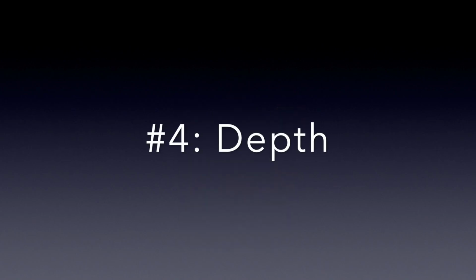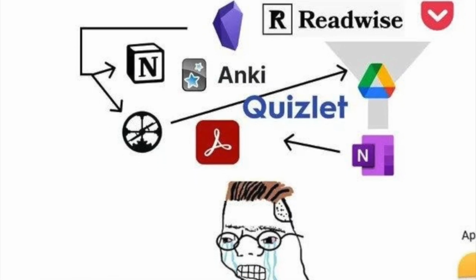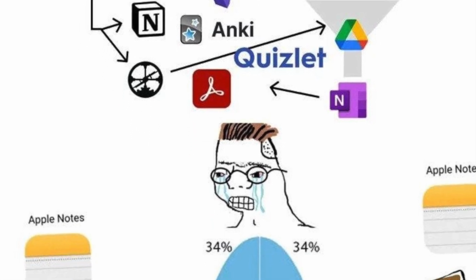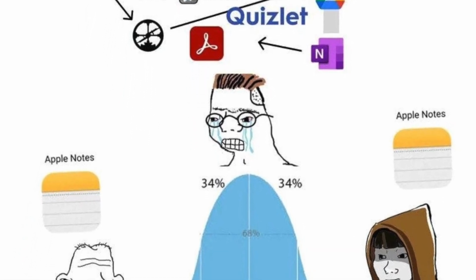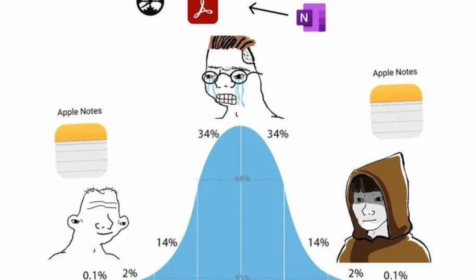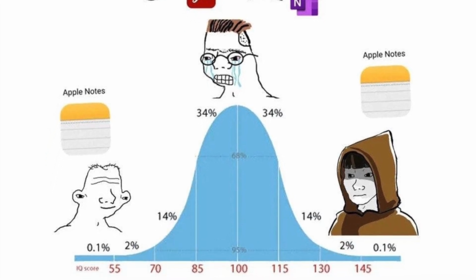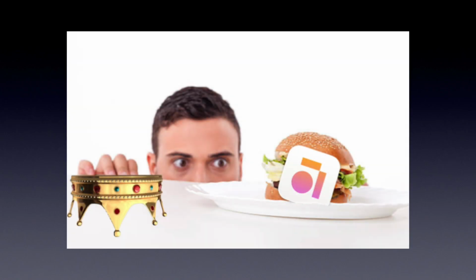Number 4, depth. Now, by depth, I mean the app's ability to do complex actions. Tools like Obsidian or Notion would have high depth given the number of plugins or database options available. Apple Notes, on the other hand, would have low depth. It can do a few things, but it won't surprise you with some undiscovered talent. Now, I don't feel like I've used either app enough to be able to vouch for a clear winner, but my intuition is going towards Anytype on this one.